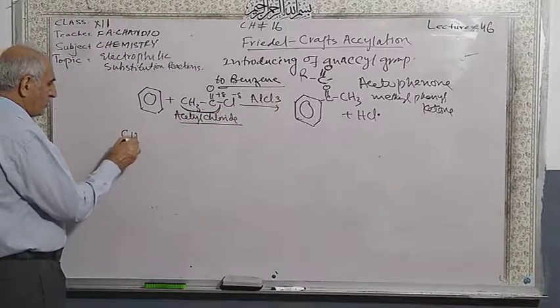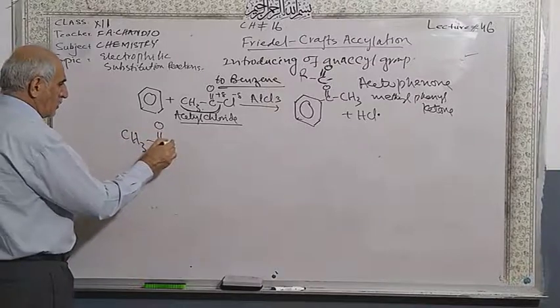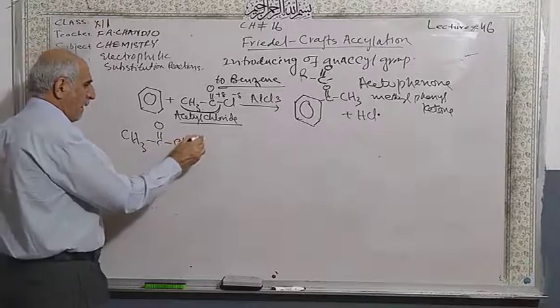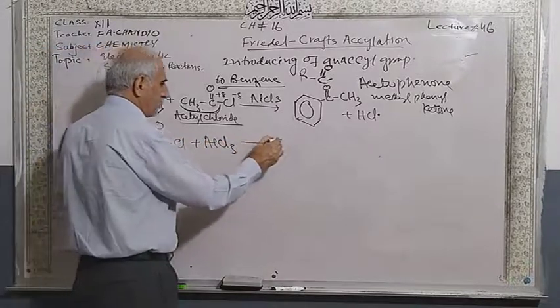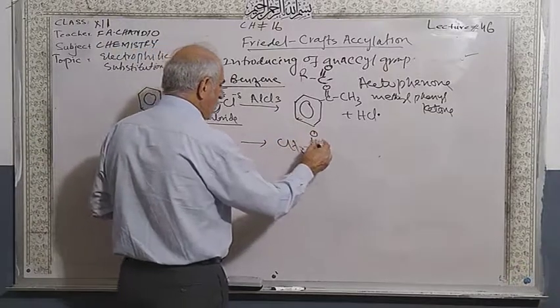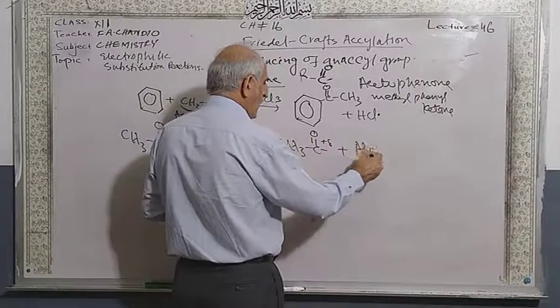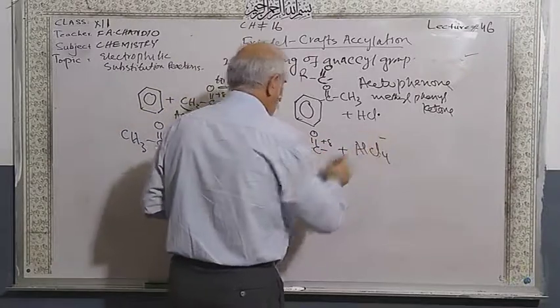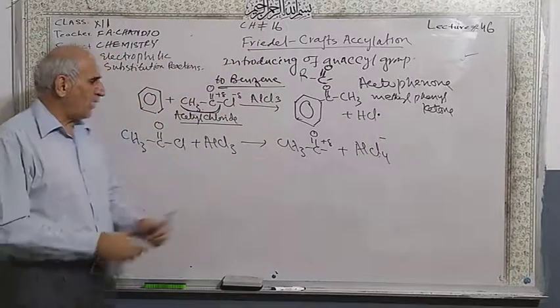This is the acid chloride, and aluminum chloride catalyst. This is the acetyl group plus a complex like this one. So this is the electrophile. A powerful electrophile is here.